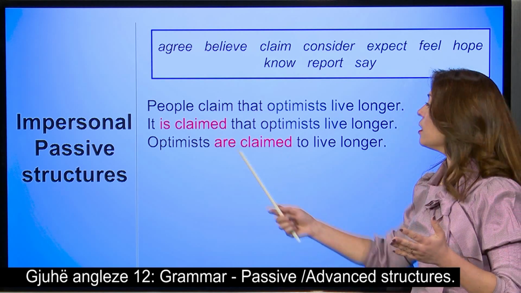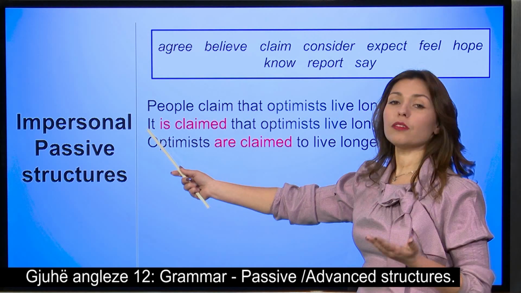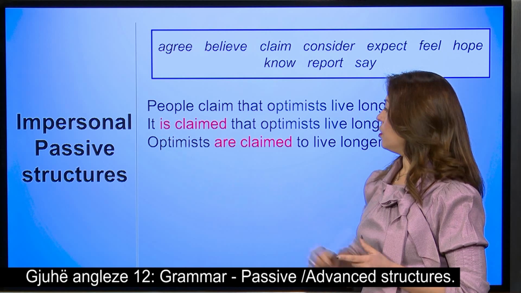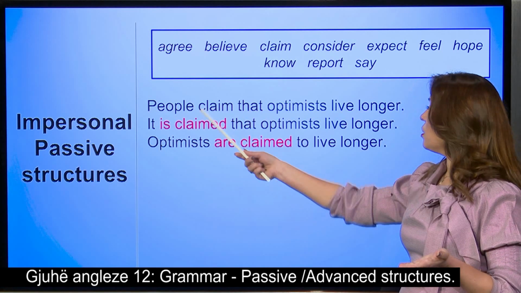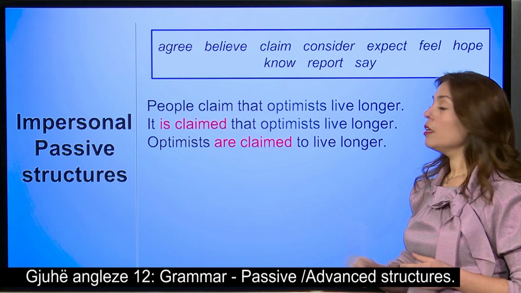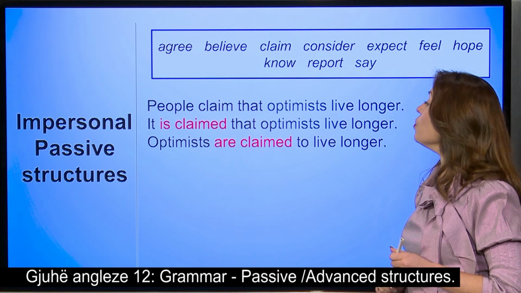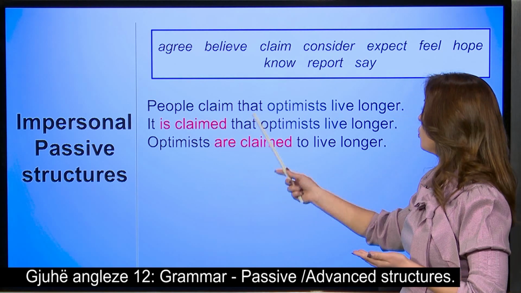So we make it an impersonal structure, and we start with it. This is how it's made impersonal. It plus the verb to be in the present, because this is in the present, and the past participle of the verb claim. So, it is claimed that who?